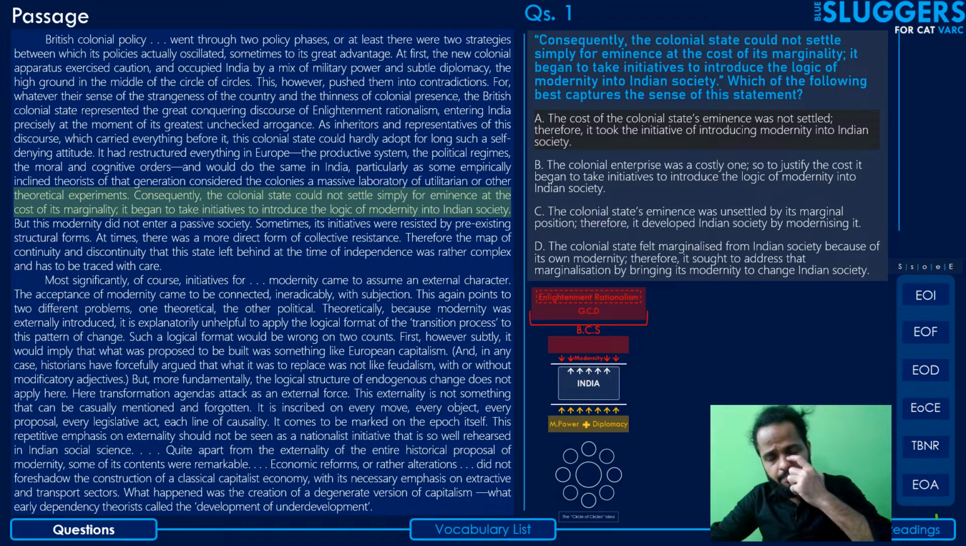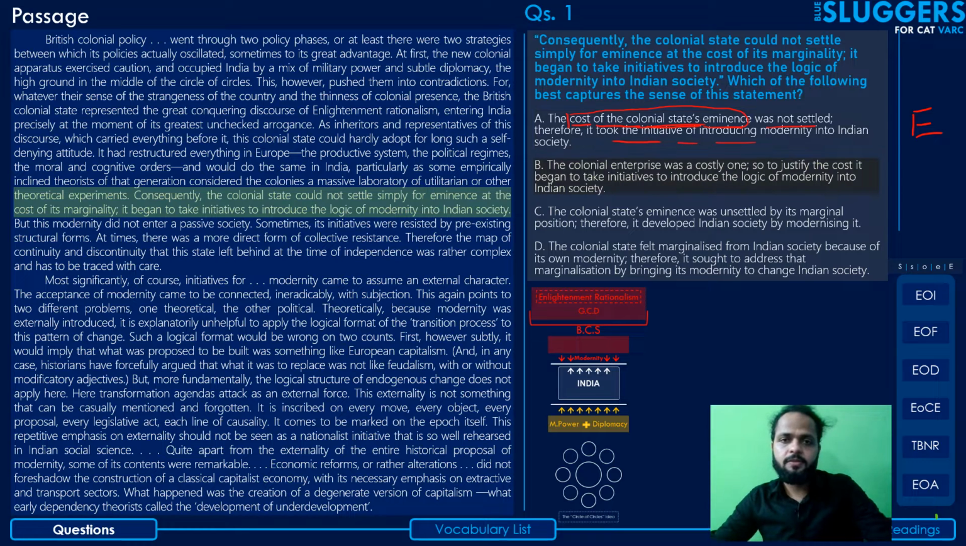This option seems to imply that there was some sort of cost involved in the colonial state's eminence, which was supposed to be settled by the Indians, and because it was not settled, the state took the initiative of introducing modernity into Indian society. Nowhere has the author talked about any sort of cost involved in the colonial state's eminence, neither that it needed to be settled. So this is totally a foreign idea here. You can eliminate this with a capital E.